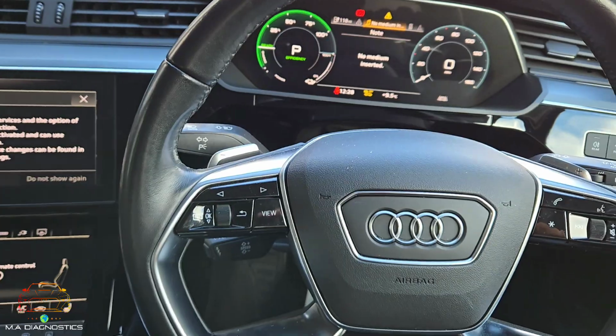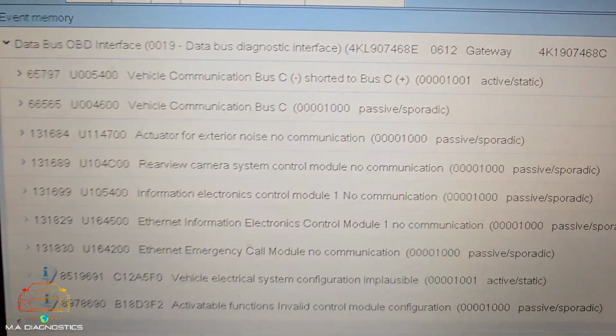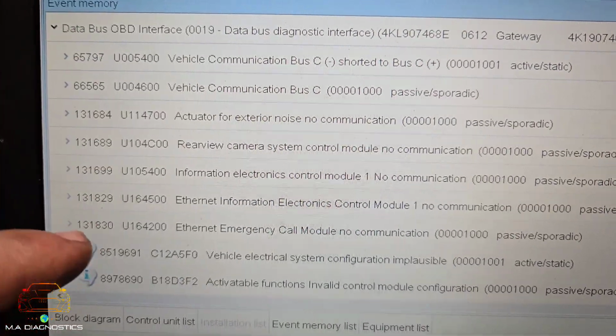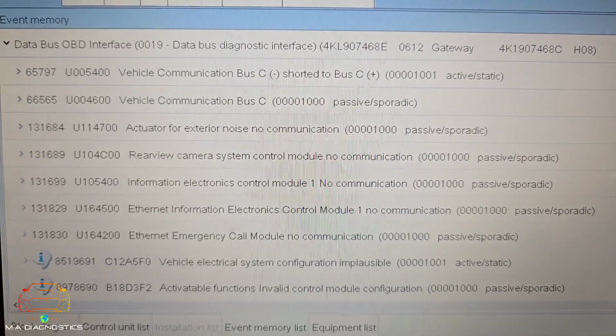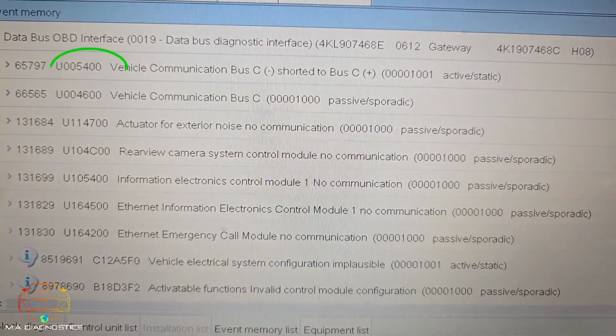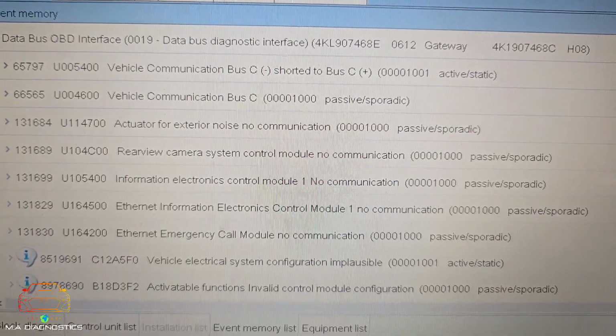Okay, I'll take it in the workshop. Okay, so I ran a fault scan on this Etron. Obviously we've got the gateway modules listed, so I've opened that up and it's brought up all the faults within that gateway module. Looking at the top one there, it's a static fault, U005400, and it's a vehicle communication bus C shorted positive or negative.